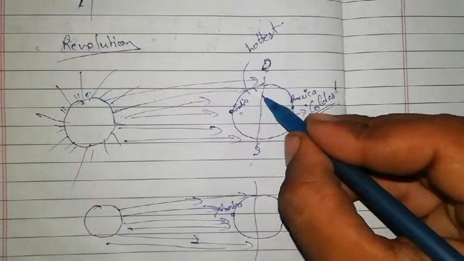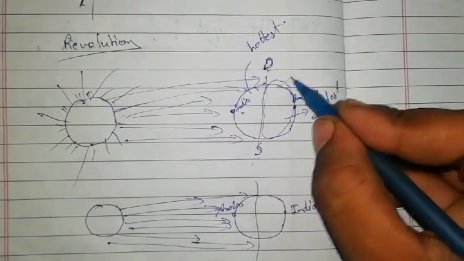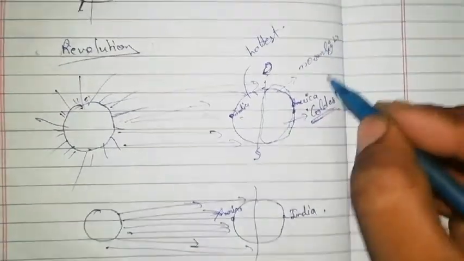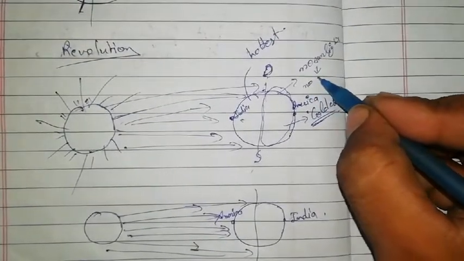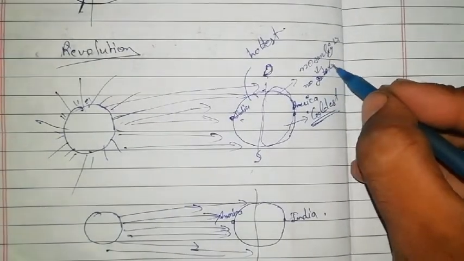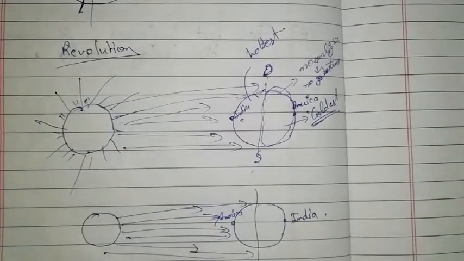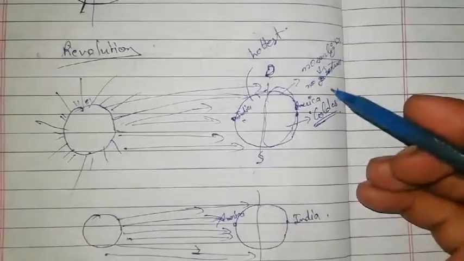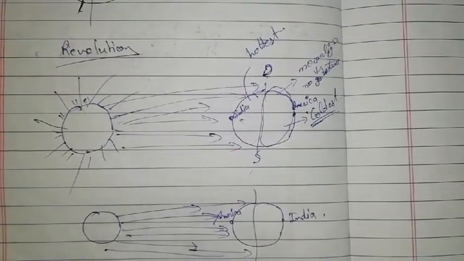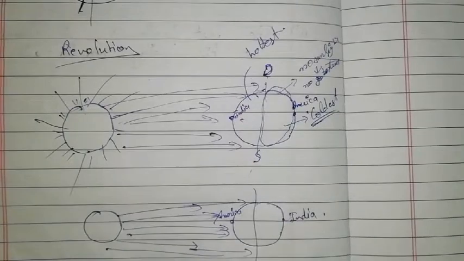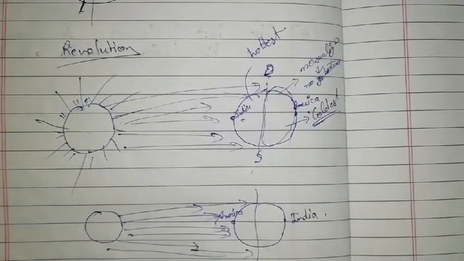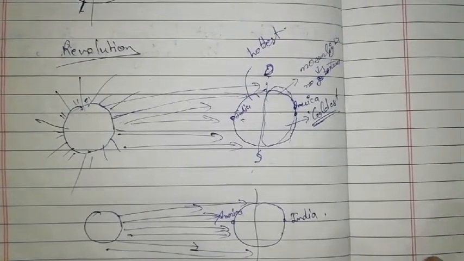So in this part, in this complete part, there will be no sunlight. No sunlight means no trees, because trees need sunlight for the process of photosynthesis, and if there are no trees, there will be no animals. It means if the sunlight does not fall on one part of the earth, life does not exist there.